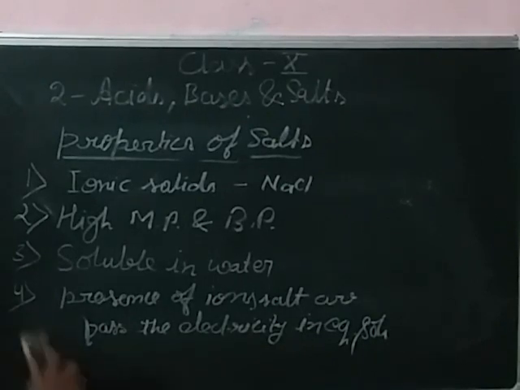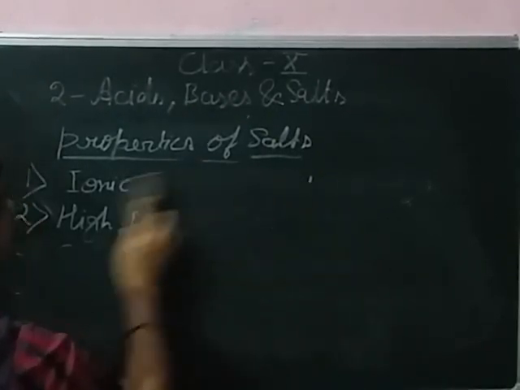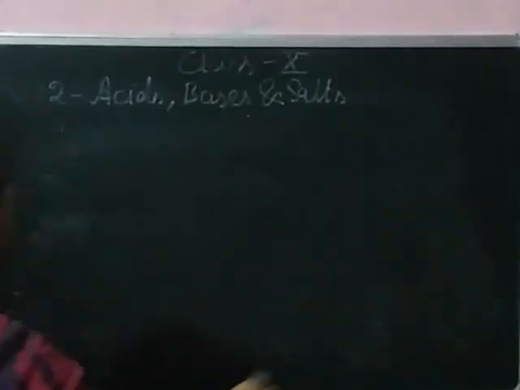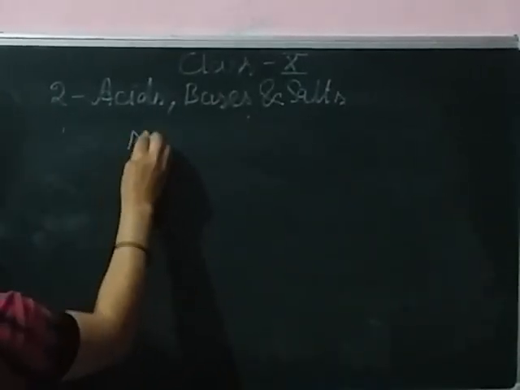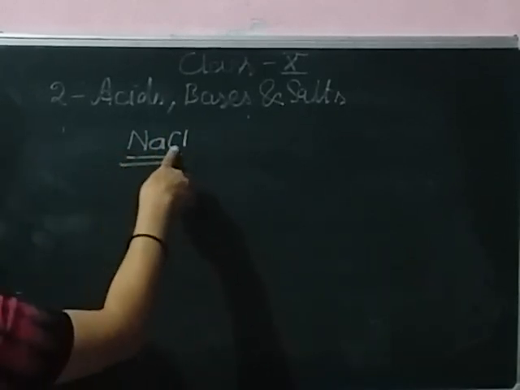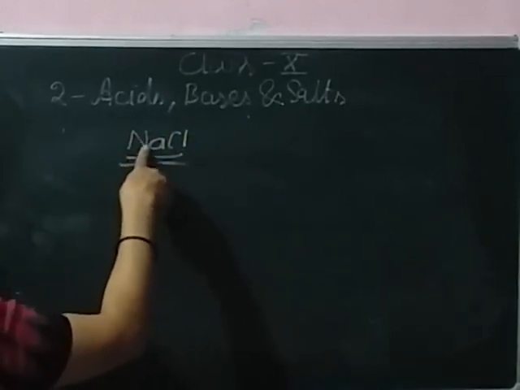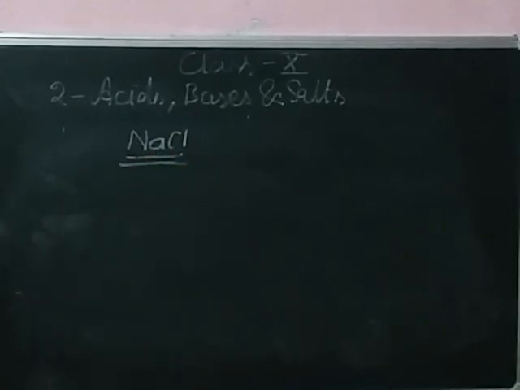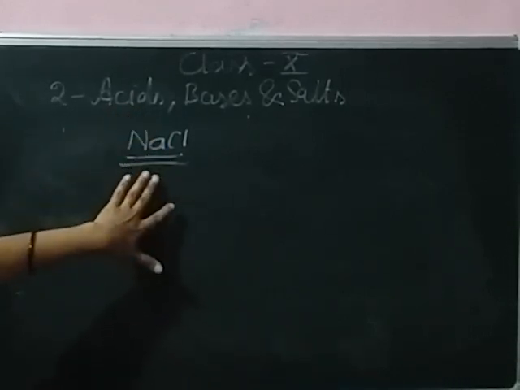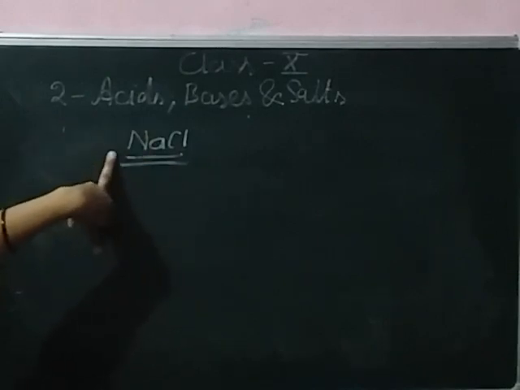In our syllabus, a few salts are given for detailed study. The first salt is NaCl. Its chemical name is sodium chloride, generally known as common salt or table salt. Its formula is NaCl.